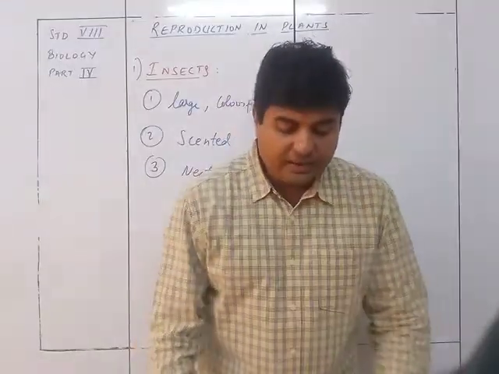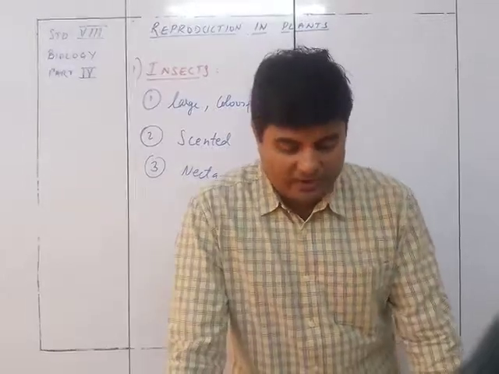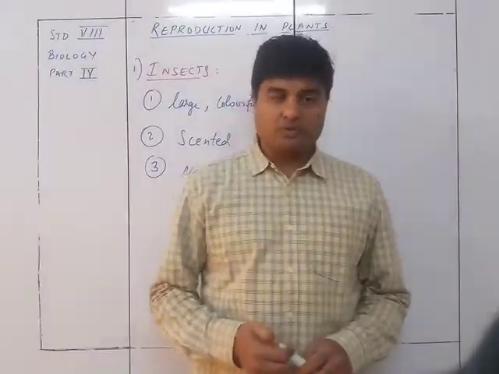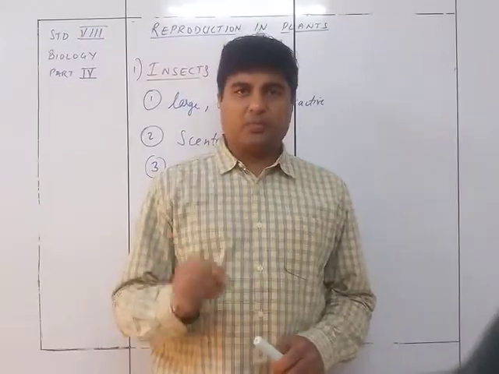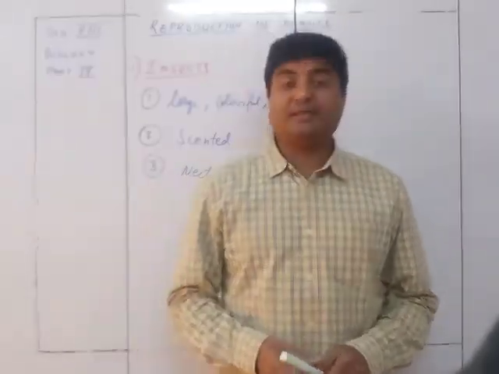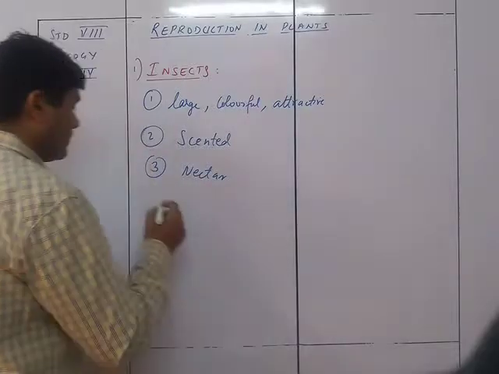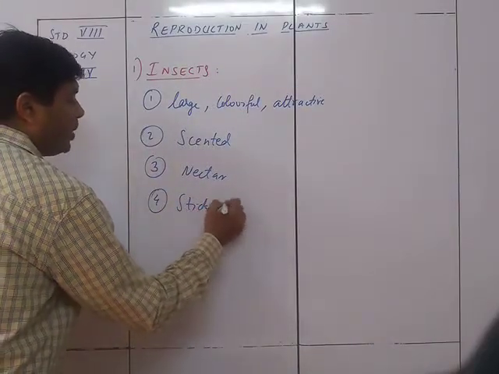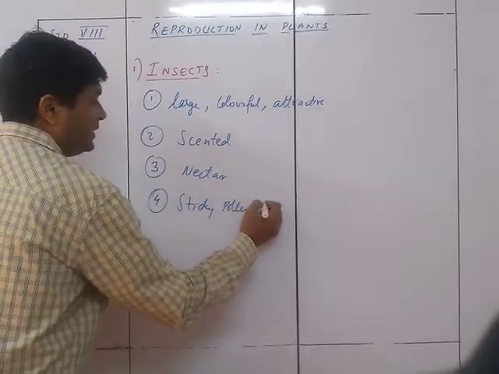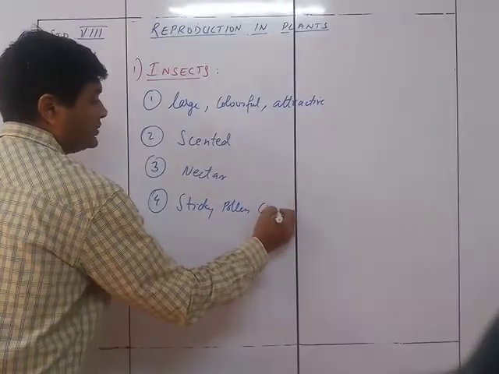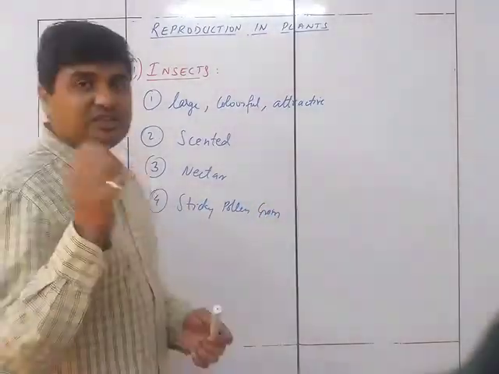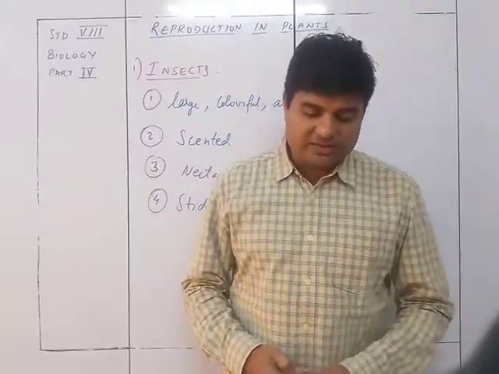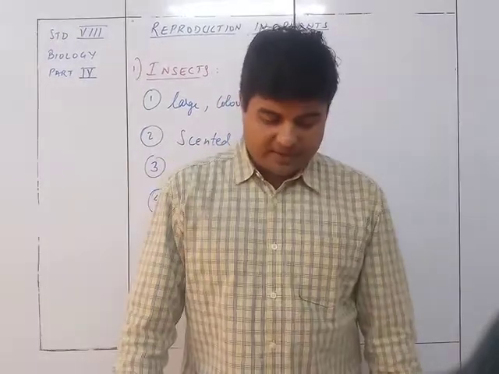And finally, these produce sticky pollen grains so that they may stick to the body parts of the insects. That's why the pollen grains are sticky. The pollen grains which are there are sticky so that they can get stuck to the body of the insects. So on the body of the insects, sticky pollen grains are there.